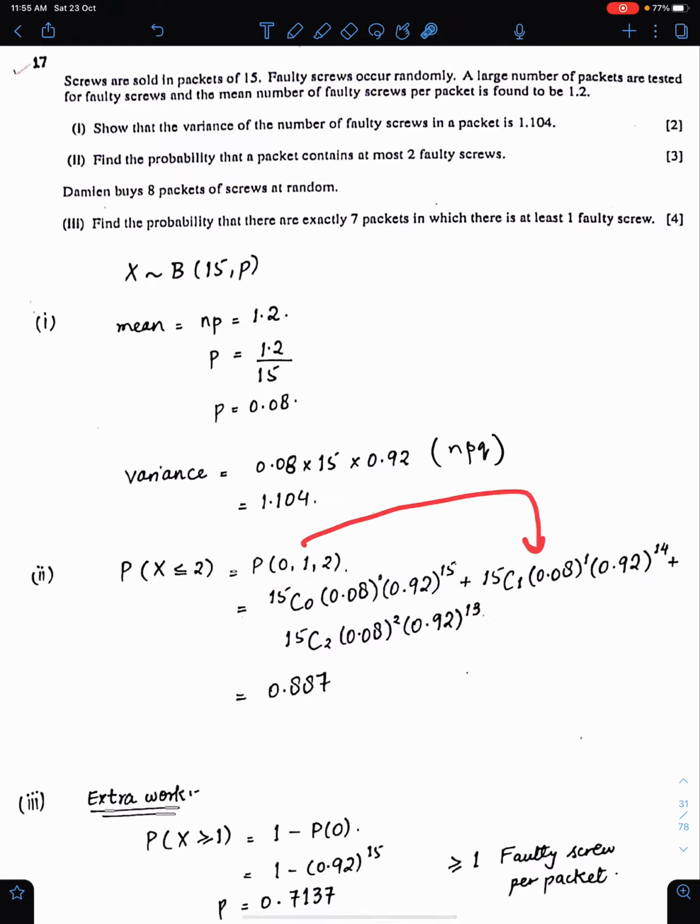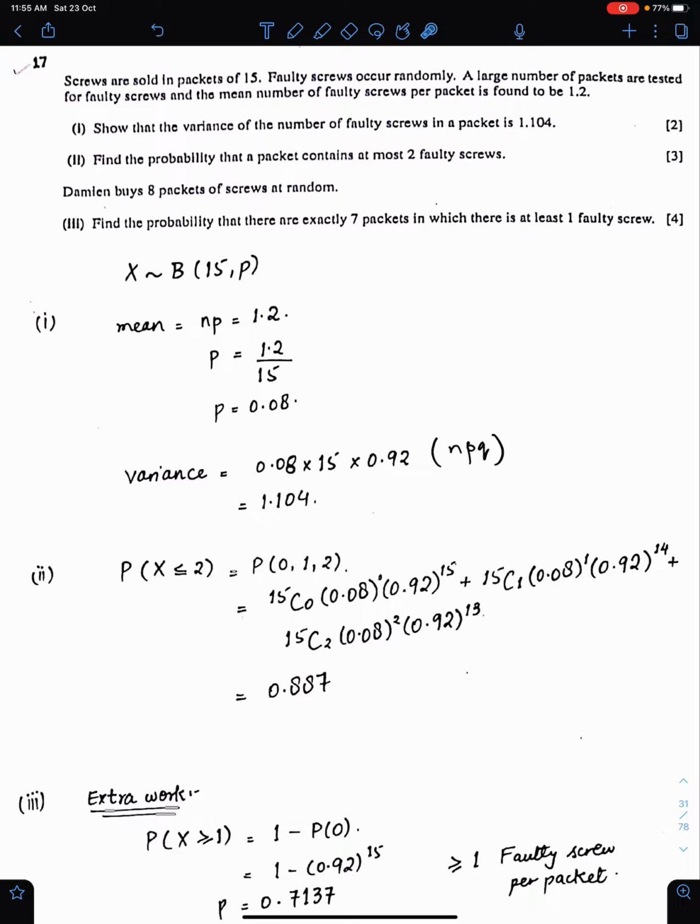For 1, 15C1, p power 1, q power 15 minus 1, 14. This number is the power of p and their difference is the power of q. Similarly, for probability 2, 15C2, p power 2, q power 13, and give your answer up to 3 significant figures.